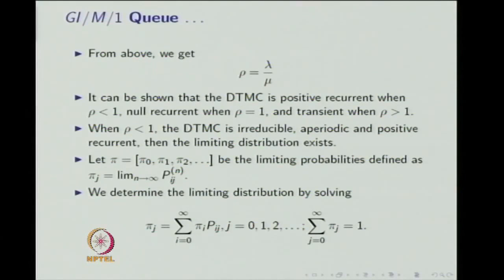We determine the limiting distribution by solving pi equals pi P and the summation of pi i's equals 1. The first one is a homogeneous equation. Including this normalizing condition, you will have a system of non-homogeneous equations. Solve this system of non-homogeneous equations to get the limiting probabilities.